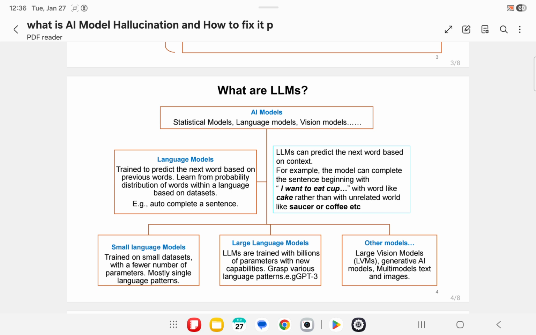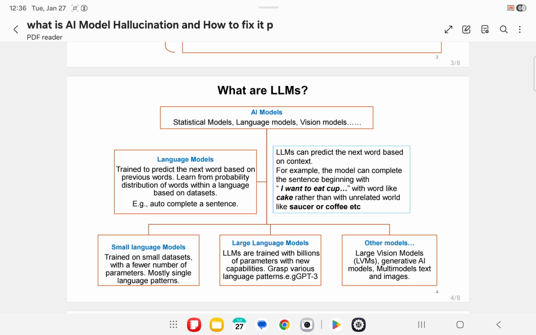Now, what are the applications of small language models and large language models? Small models may respond to user prompts, answer short questions. Small models may be limited to a single language. Large models can summarize the text, translate the text, grasp various language structures. For example, GPT-3, Google Gemini, Llama Meta AI.